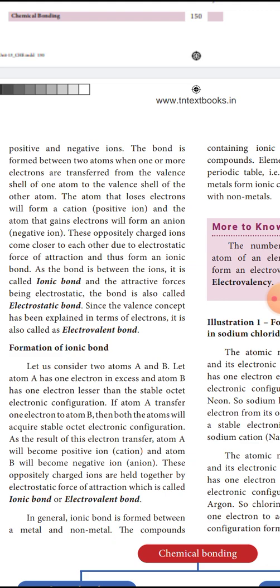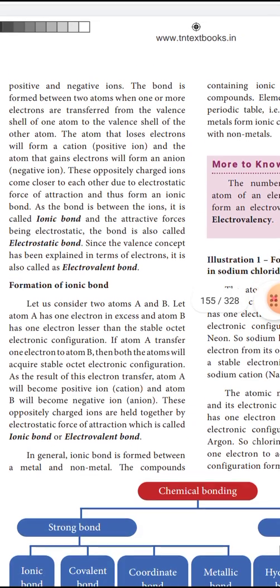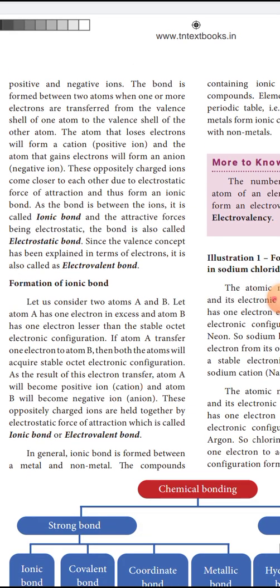The valence concept has been explained in terms of electrons. It is also called an electrovalent bond. Now let us see the formation of an ionic compound.